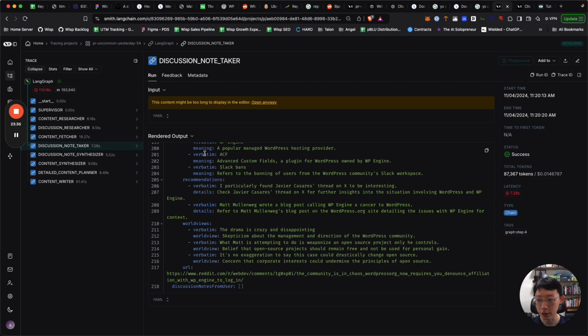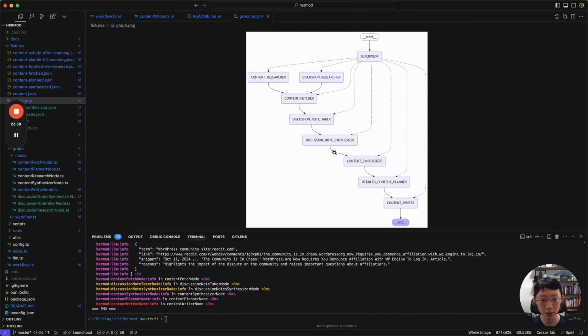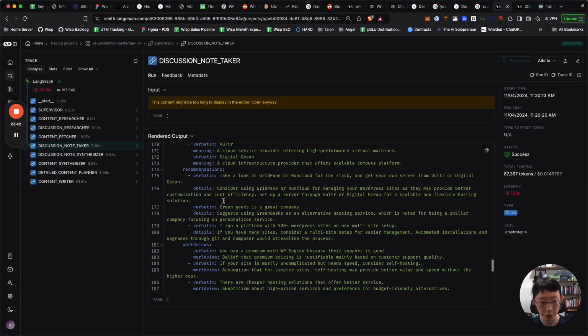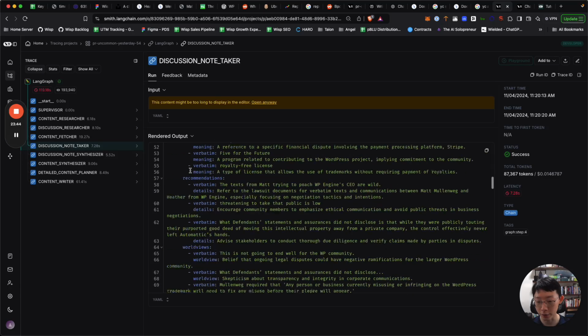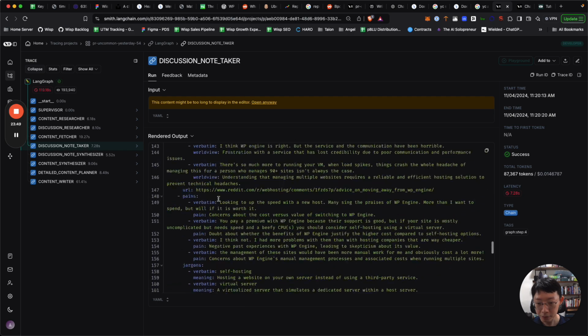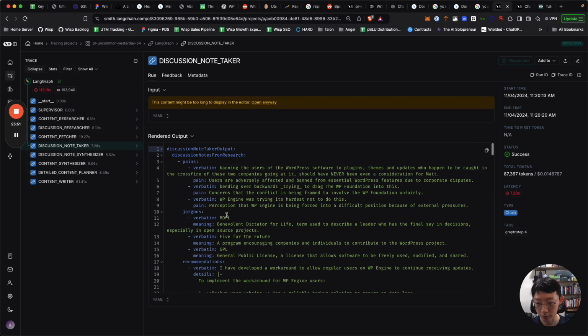Then it goes into the note taker. This is the discussion note taker. The discussion note taker goes into each of them, and let's look at some of the notes. For instance, this one talks about the pain, banning the users.